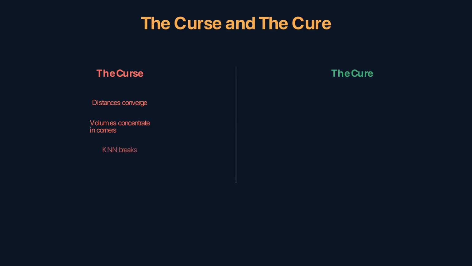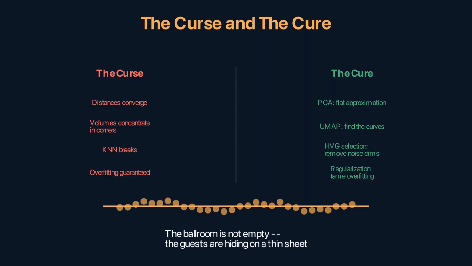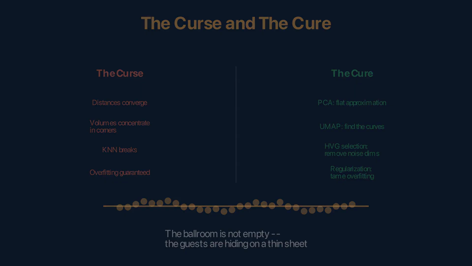The curse of dimensionality is real. Distances converge. Volumes concentrate in corners. Kernels break. Overfitting is guaranteed. But the manifold hypothesis saves biology. Cells live on a thin sheet in gene space. PCA finds the flat approximation. UMAP finds the curves. HVG selection removes noise dimensions. Regularization tames overfitting. The ballroom isn't empty. The guests are hiding on a thin sheet. Find the sheet and the party continues.